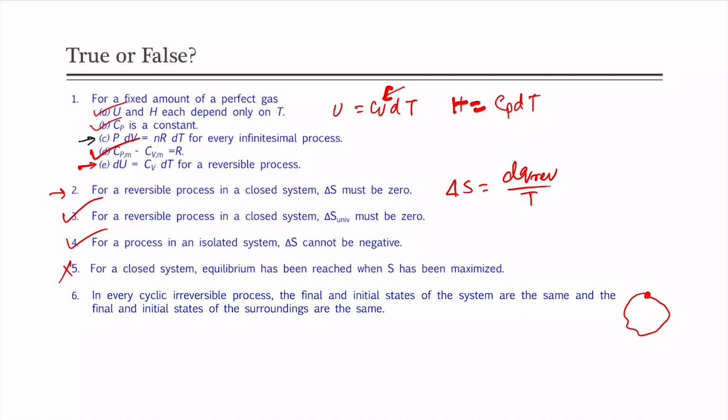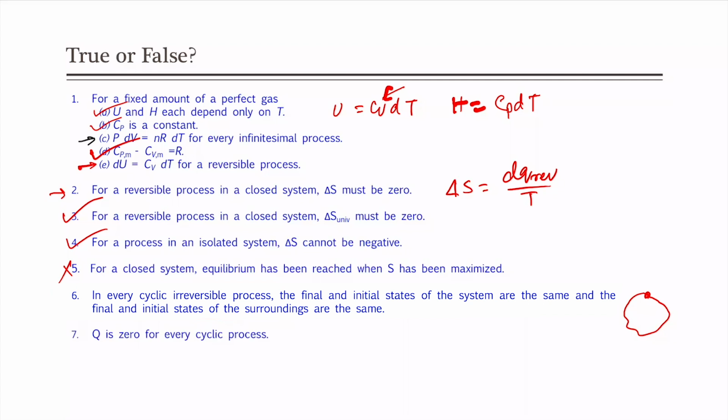We are talking about the state function of the system, which will become the same when the system comes back. However, something else happened to the universe. In every cyclic irreversible process, the final and initial states of the system are the same. However, the surrounding is not the same.